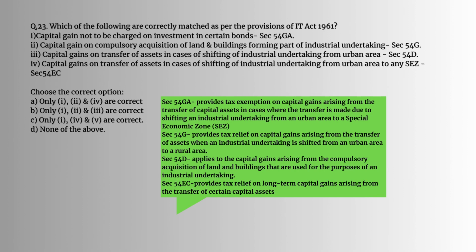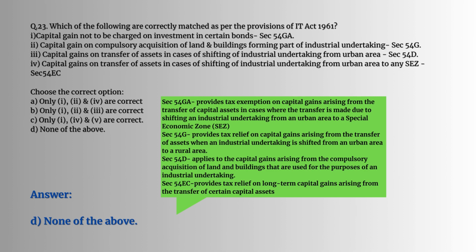Question number 23. Which of the following are correctly matched as per the provision of IT Act 1961? So let's see the sections. What is section 54GA? 54GA provides tax exemption on capital gains arising from the transfer of capital assets in cases where the transfer is made due to shifting an industrial undertaking from an urban area to a special economic zone. Section 54G provides tax relief on capital gains arising from the transfer of assets when an industrial undertaking is shifted from an urban area to a rural area.